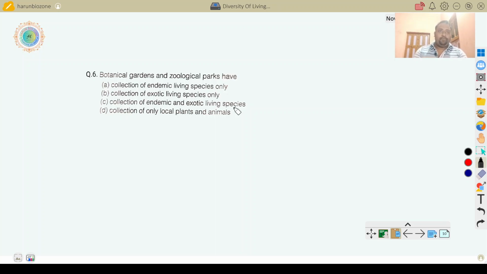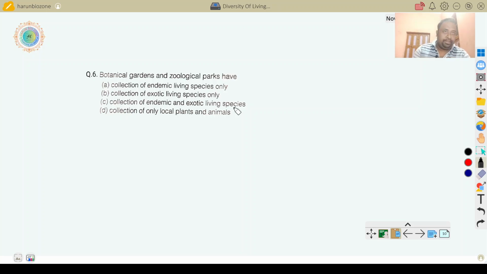Another example, Nile perch. Nile perch is an exotic species and also an invasive species. So here is another term, invasive species or alien species or non-indigenous species. Invasive exotic species means when a species comes from another place to a region, and other species in that region are affected.